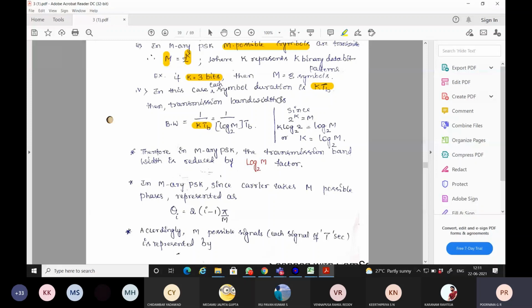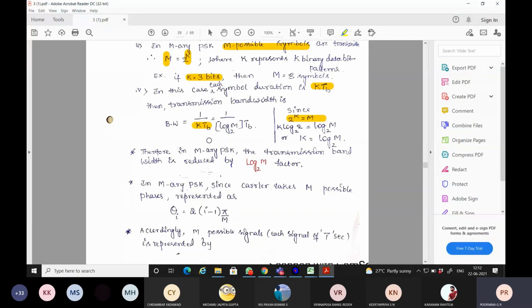How do we calculate this k value? 2 to the power of k is equal to M, and if you take log on both sides, k will be equal to log 2 of M. So what is the bandwidth in case of M-ary PSK? That is 1 by log 2 of M multiplied by TB. Therefore, we can conclude that in M-ary PSK, the transmission bandwidth over the channel gets reduced by a factor of log 2 of M, or k.